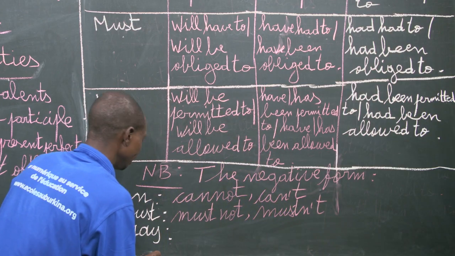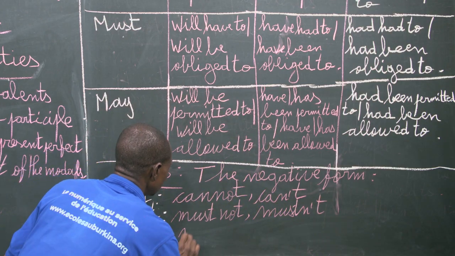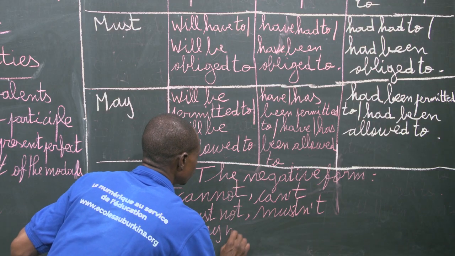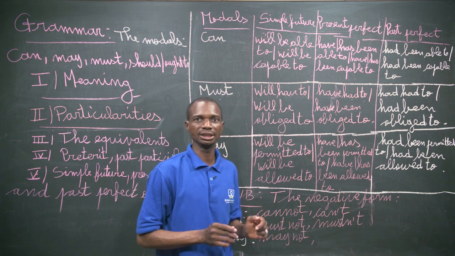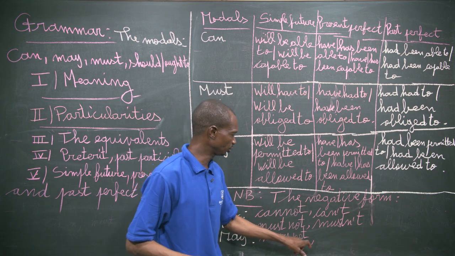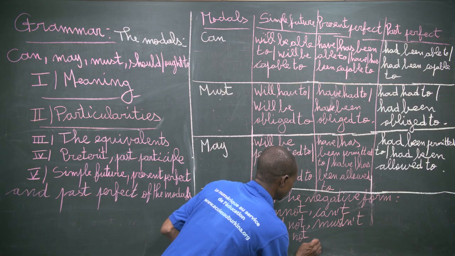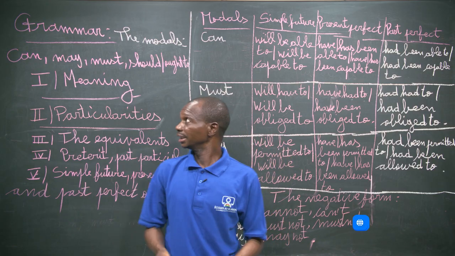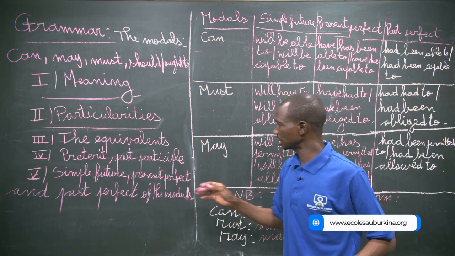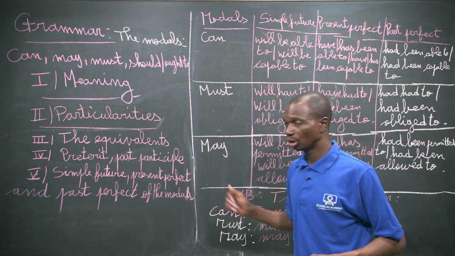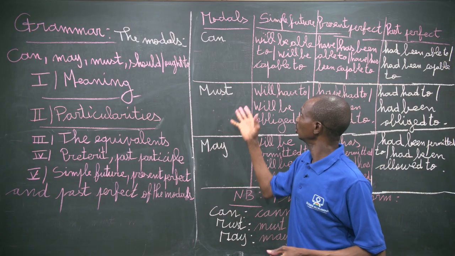And the negative form of may is may not. And here the contraction is rarely used. That's why we are going to stop here.